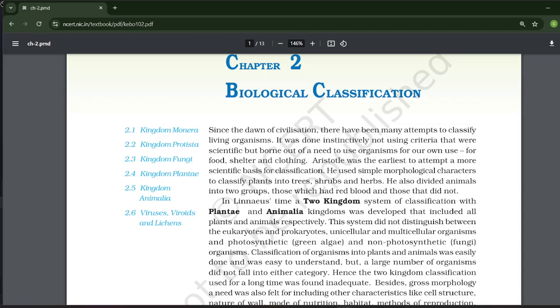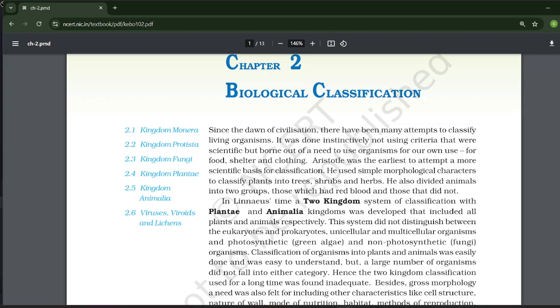Since the dawn of civilization there have been many attempts to classify living organisms. It was done instinctively, not using criteria that were scientific but born out of a need to use organisms for our own use, for food, shelter, and clothing.